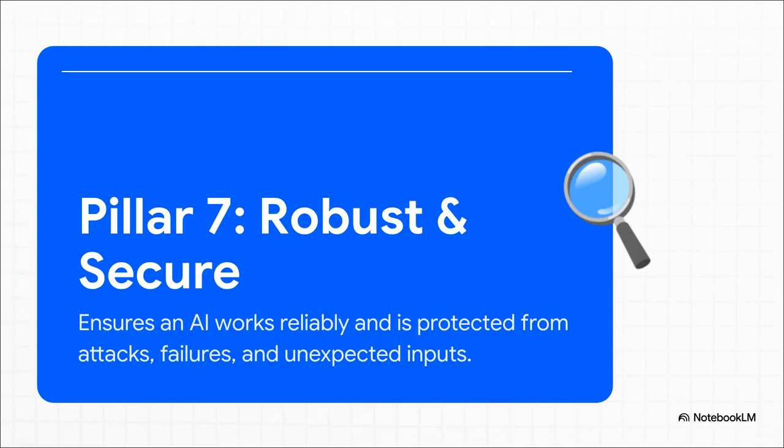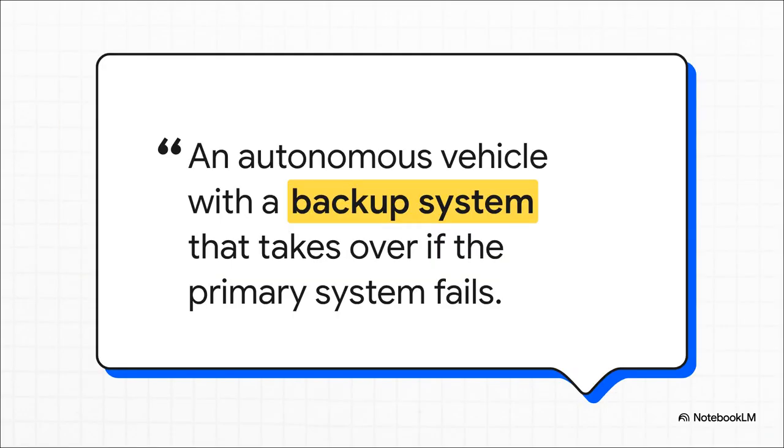I mean, a system isn't responsible if it's easily fooled or if it crashes the second it sees something new, right? And the stakes really couldn't be higher than with something like an autonomous vehicle. A robust car would have redundant backup systems, so if the main navigation fails for any reason, a fail-safe immediately kicks in to bring the car to a safe stop. It's all about planning for failure.